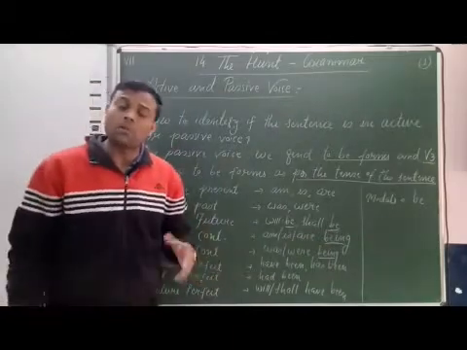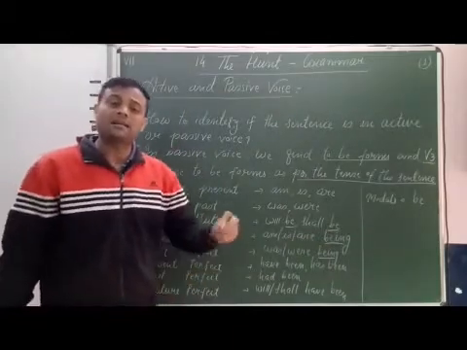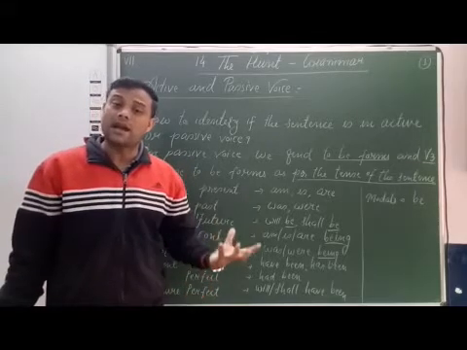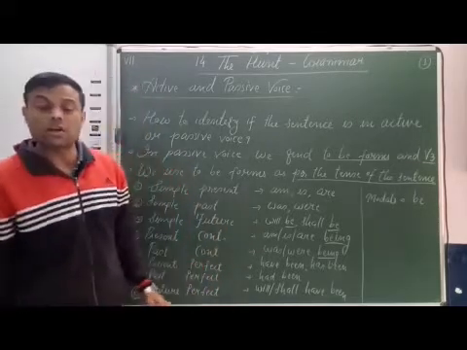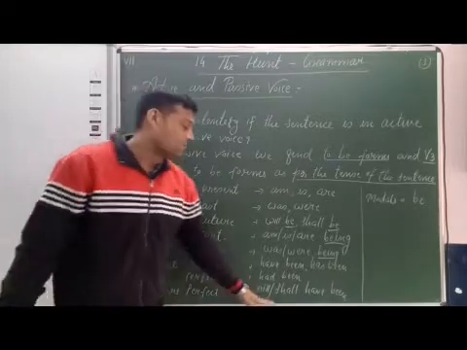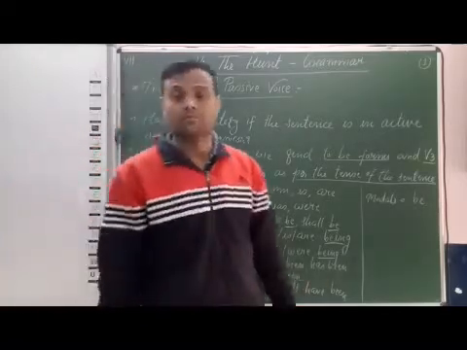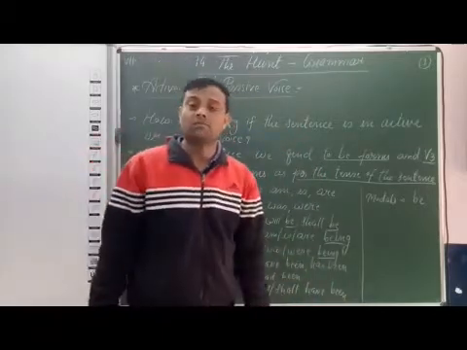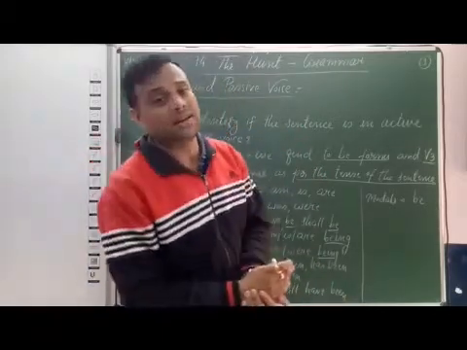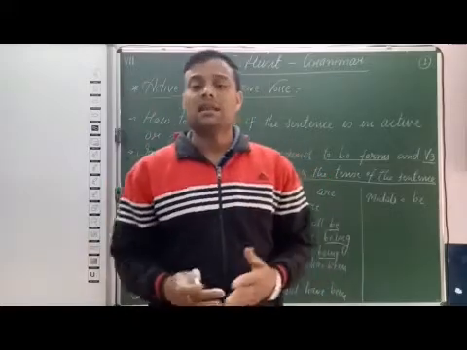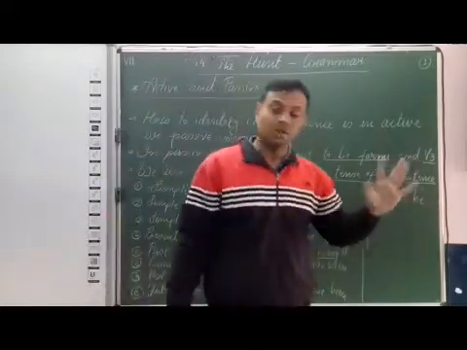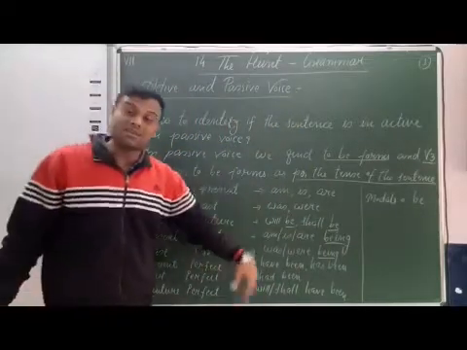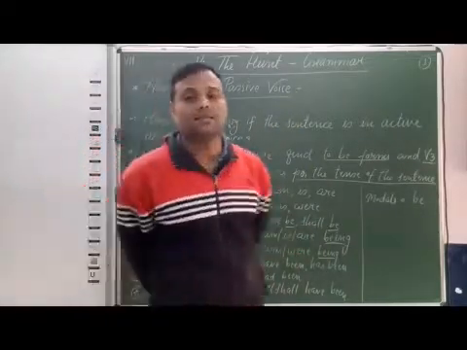The to be forms of present perfect tense are have been, has been. Past perfect tense to be form is had been. Future perfect tense to be forms are will or shall have been. Will have been or shall have been. And when there are modal auxiliaries in the sentence, at that time we use the to be form be. So these are the to be forms that we use in passive voice sentences.